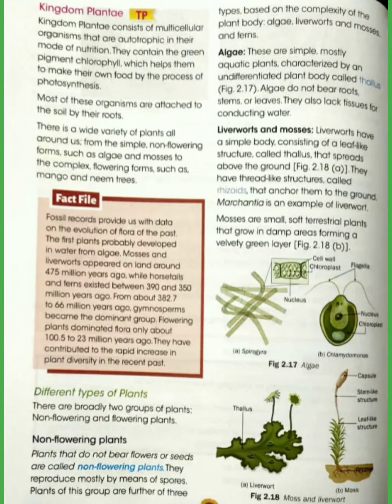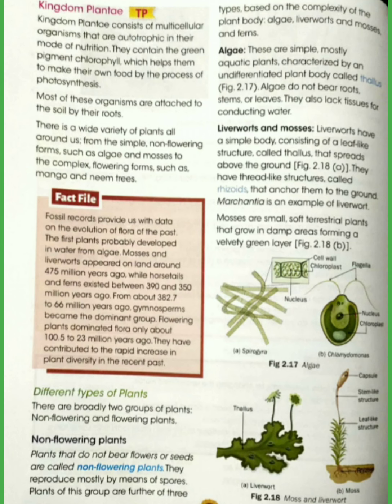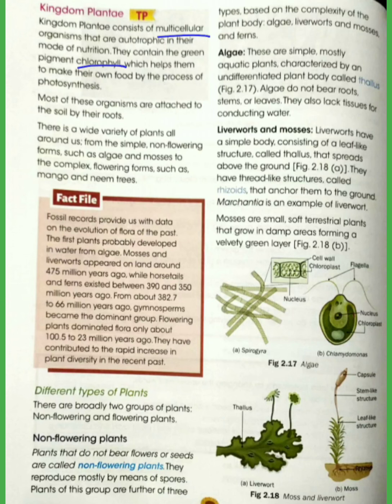Today we are going to discuss the kingdom Plantae. So plants make up the kingdom Plantae. Plants are multicellular organisms. They have chlorophyll to make their own food by the process of photosynthesis and are also called autotrophs. The cell walls of plant cells are composed of cellulose.